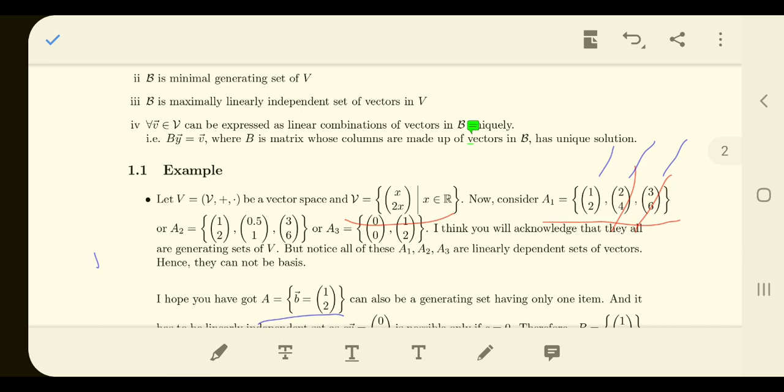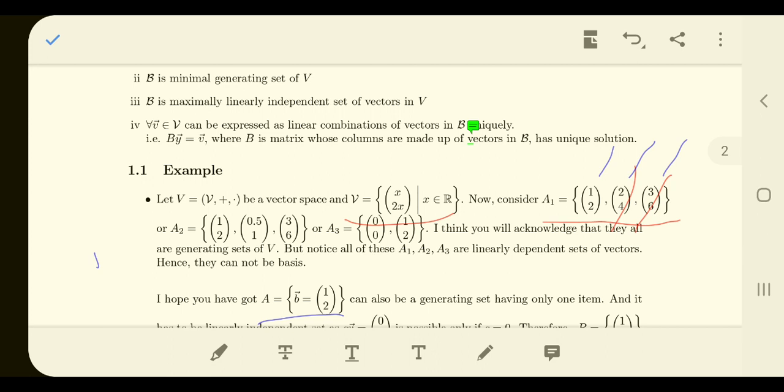Is it a maximally linearly independent set of vectors? Okay, let us see whether it is. The vector (1, 2) is an element of the subspace, no problem. If I take one more vector from the subspace into this set A, will it still be linearly independent? Any vector in the subspace is of the form (x, 2x). So if I put that here in A, definitely that is not going to be linearly independent. So yes, it is maximally linearly independent, and we can say that the third point is also covered.